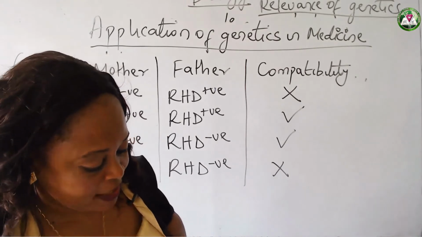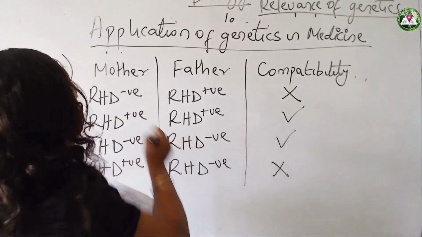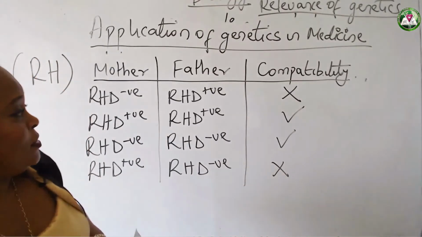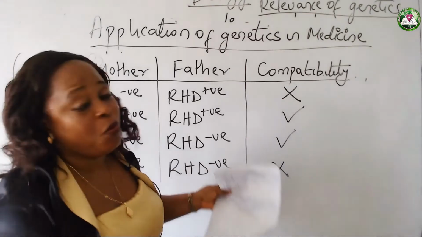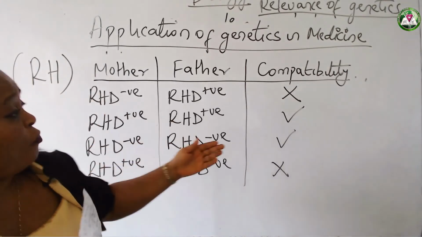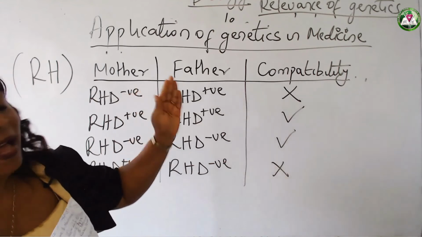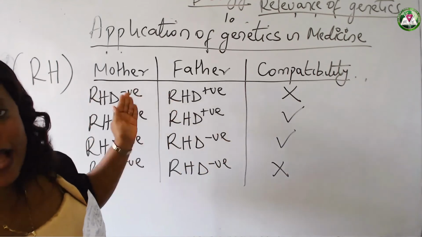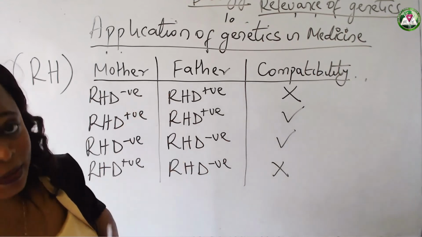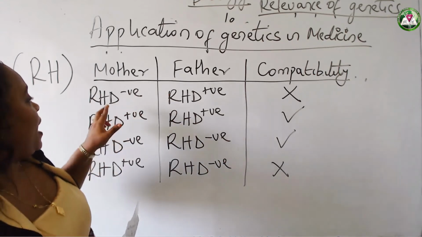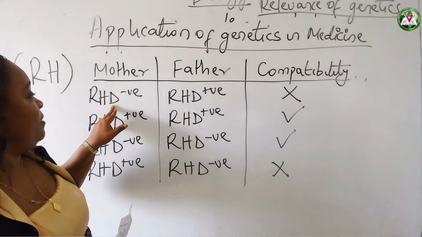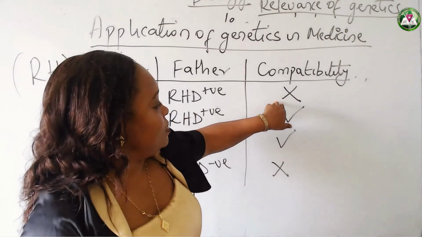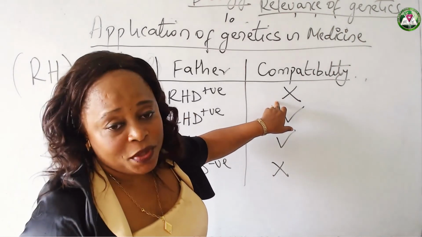Now, this chart is supposed to be a compatibility chart that will guide you to know the blood groups of the parents, both the mother and the father, the ones that contain the rhesus factors and the ones that do not contain them, and their ability to be compatible. What we have here is rhesus negative for the mother and rhesus negative for the father, and I indicated that they cannot be compatible.